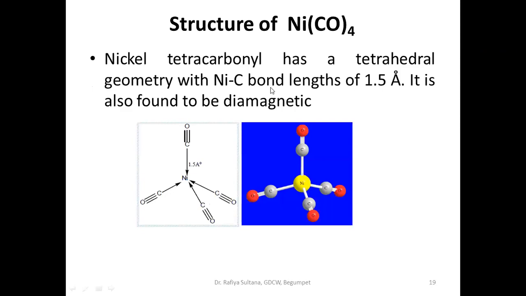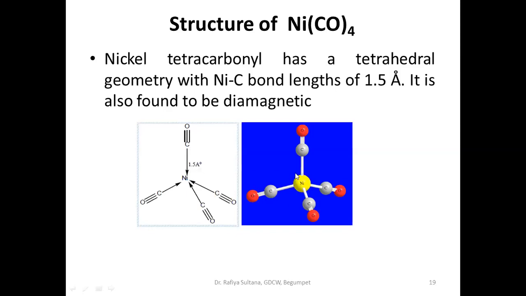Nickel tetracarbonyl has a tetrahedral geometry with all nickel-carbon bond lengths equal, and it is also found to be diamagnetic. Can you see this structure? This is tetrahedral in shape, and all the nickel-carbon distances are equal, and that distance is equal to 1.5 angstrom.